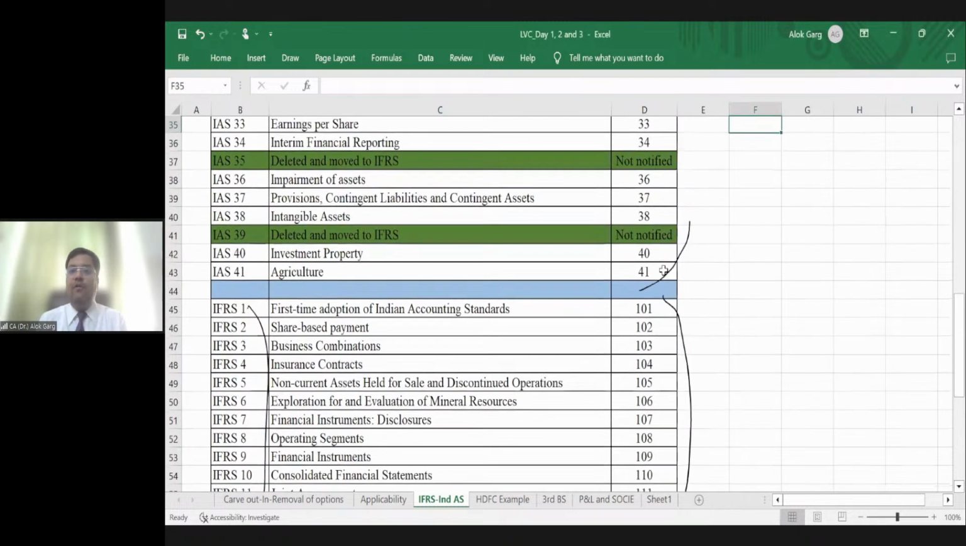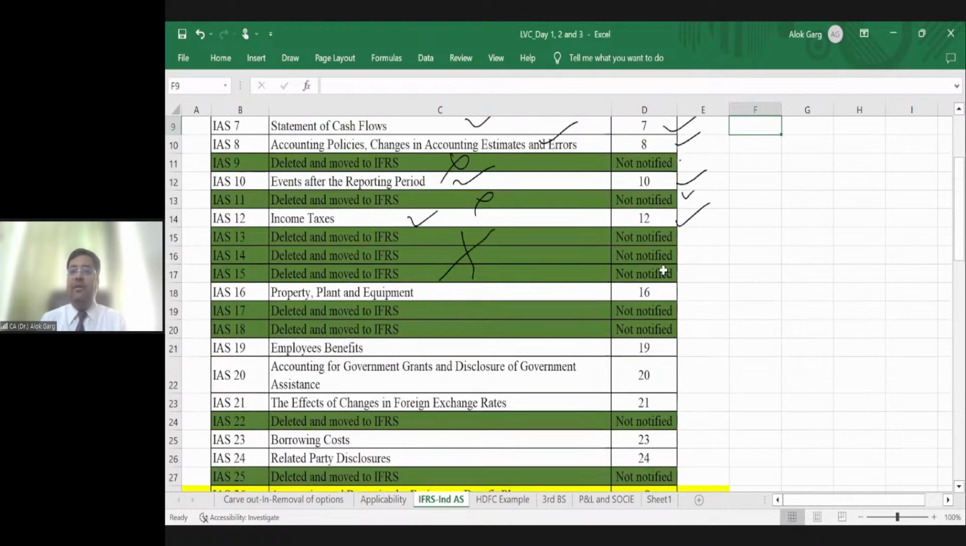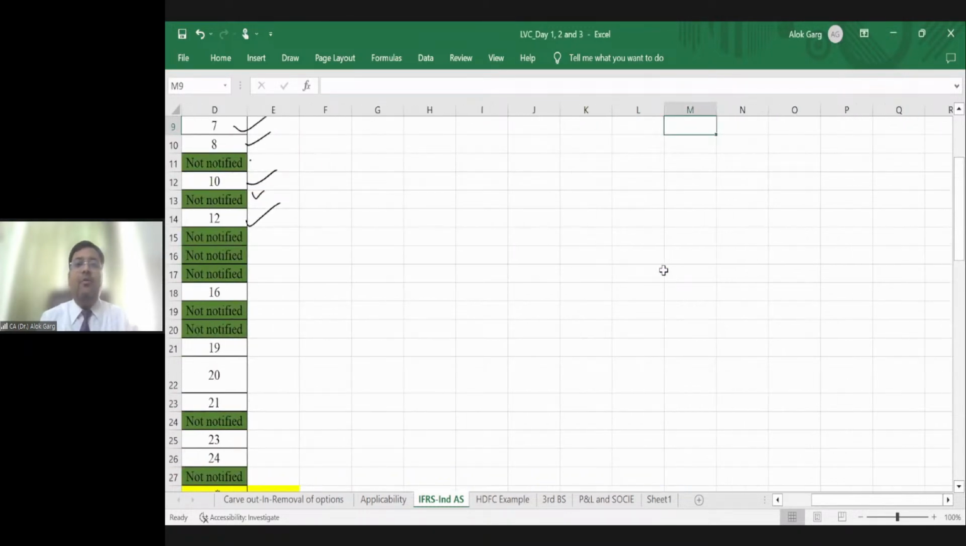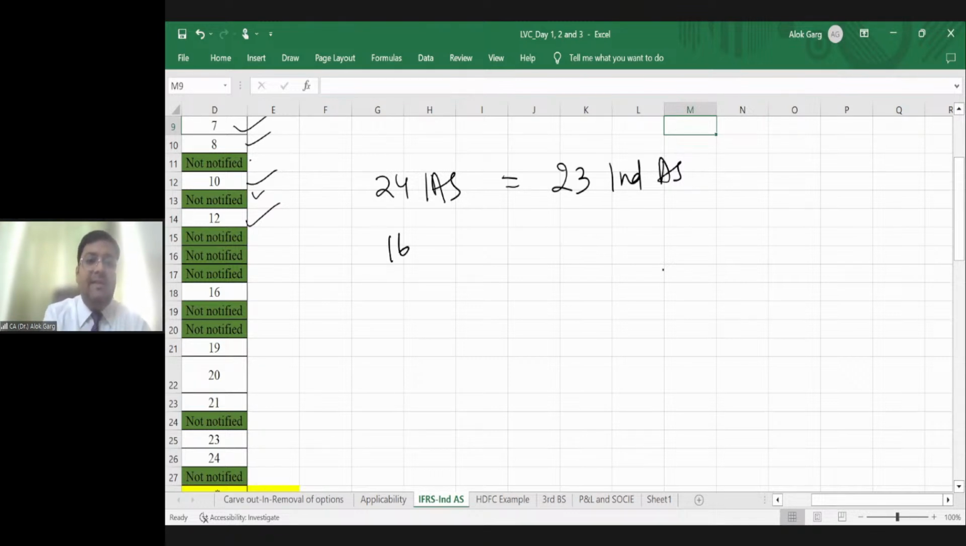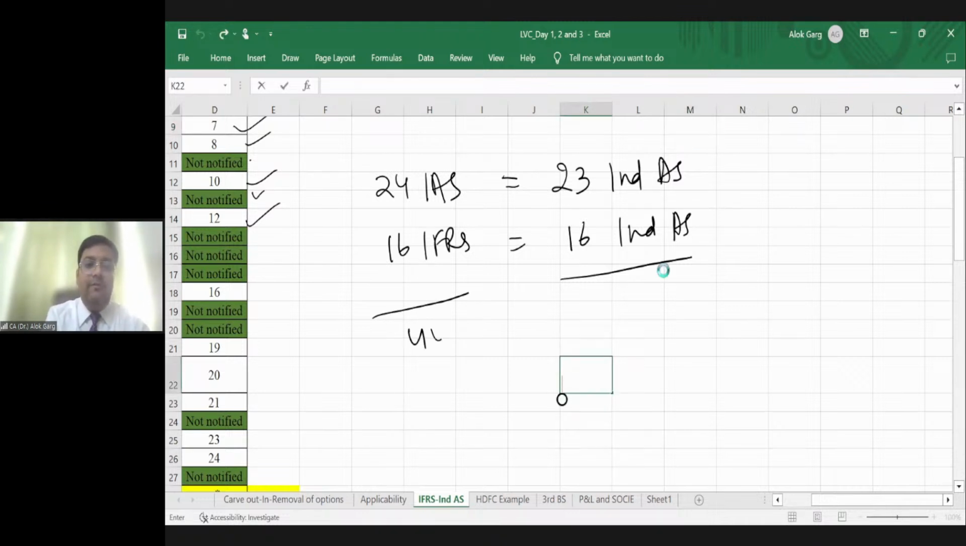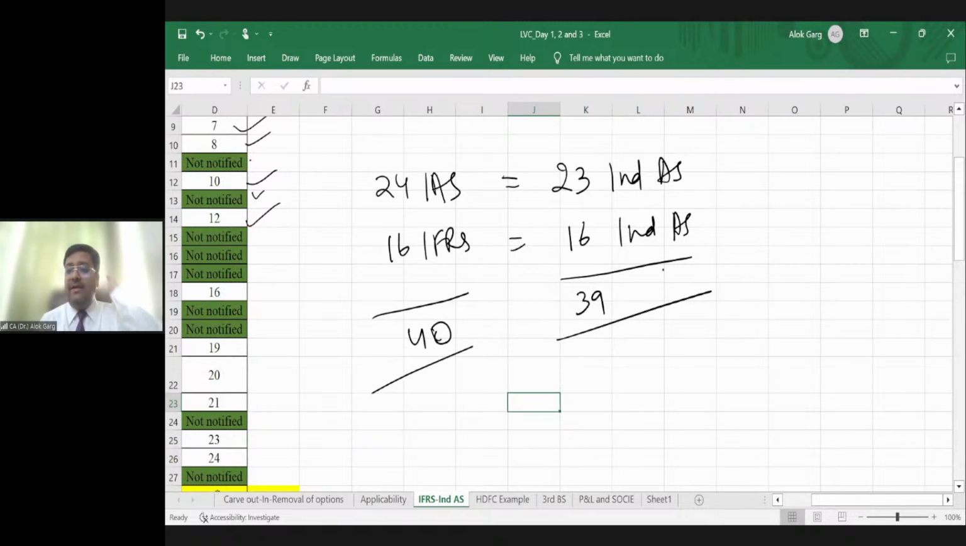Is that clear? So, friends, if I talk about the total structure, there are 24 IAS. Instead of 24 IAS, we have issued 23 Ind AS, in one series, 1 to 41. There are 16 IFRS, and for these 16 IFRS, we have issued 16 Ind AS. So there are 40 standards globally, and out of 40 standards, we have issued 39 Ind AS. Sir, why 39 Ind AS?